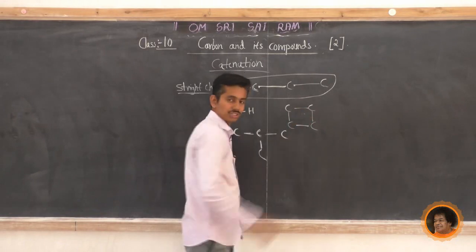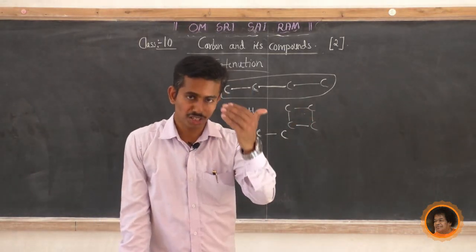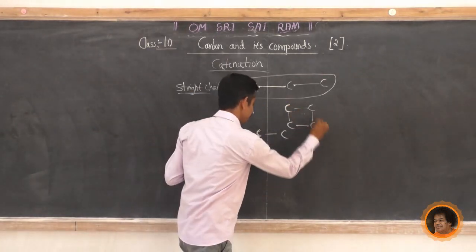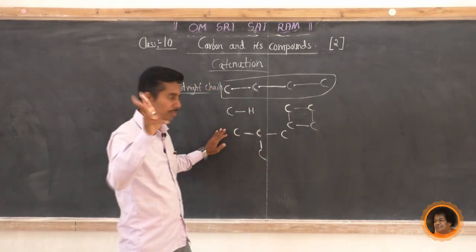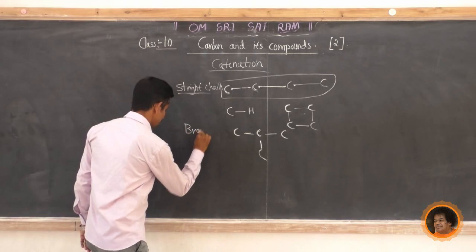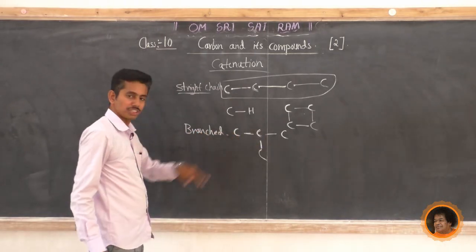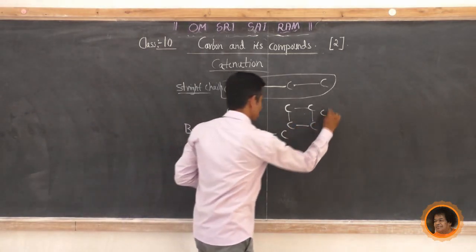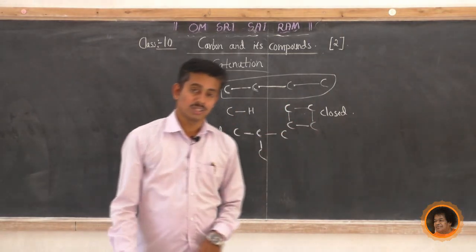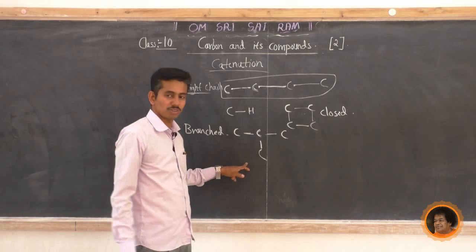And the third type is closed chain or closed structure, also called ring structure. Why ring? Because it is closed. So there are 3 types of catenation: straight chain, branched chain, and closed or ring structure. These are examples for catenation.